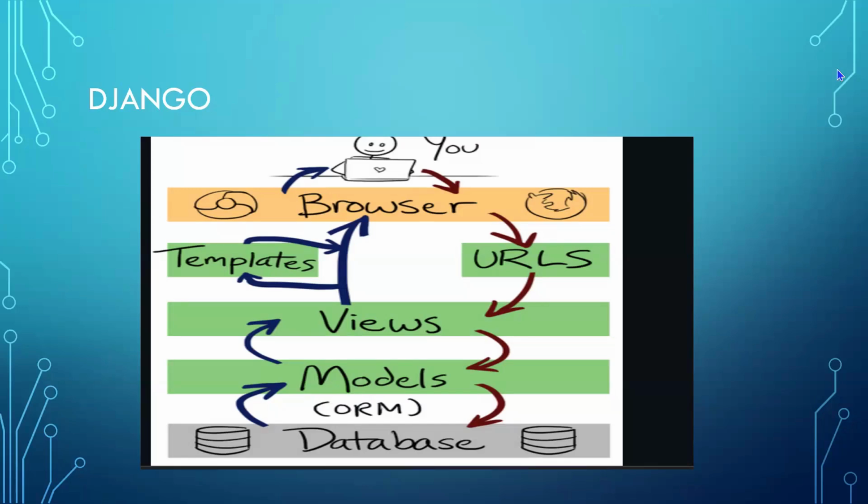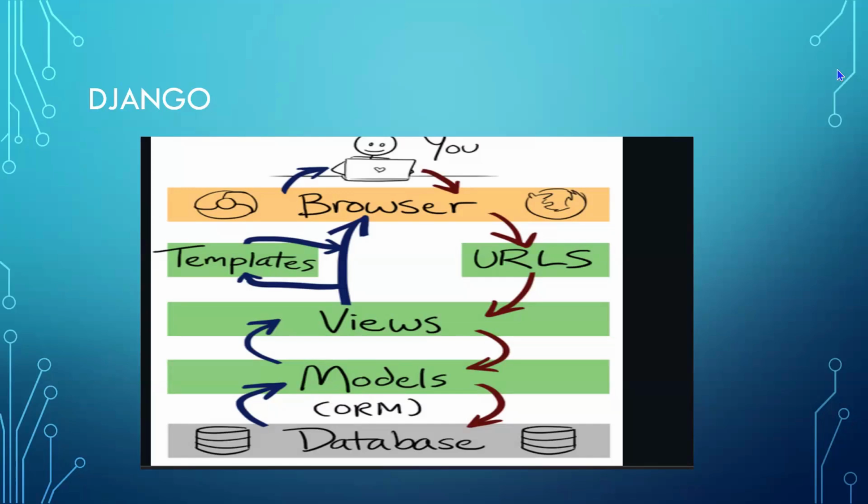So in Django, I am coming from a bottom to top architecture, that is database, models, views, then template and the URLs. In this bottom to top architecture, the database is connected to my models. ORM means Object Relational Model. So my database will be connected to the Django models. Whatever model I'm going to create in Django, each model is my database table. Each model of my Django framework will be my database table.